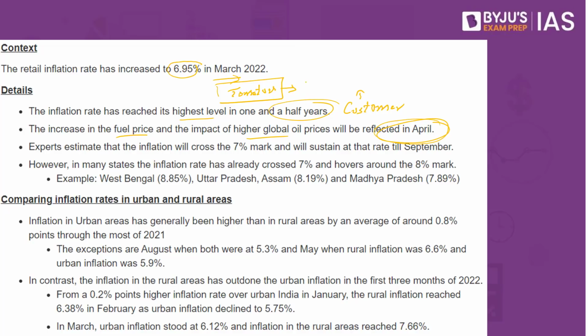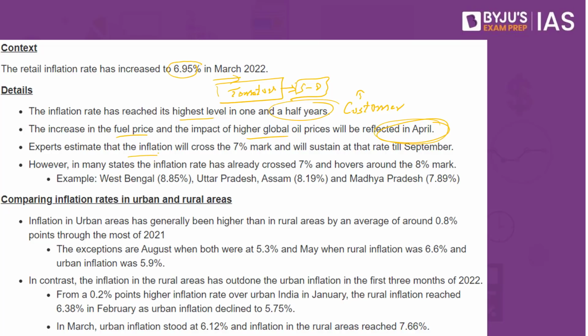They make use of fuel, and ultimately the price of the commodity will also reflect the logistics cost, and as a result inflation will take a hit and ultimately increase.